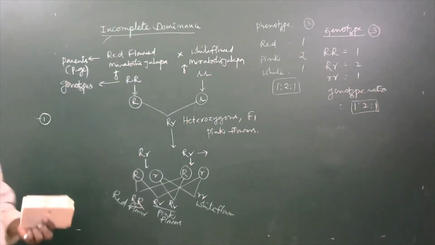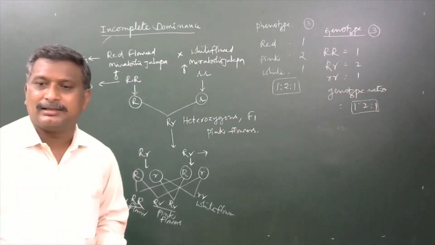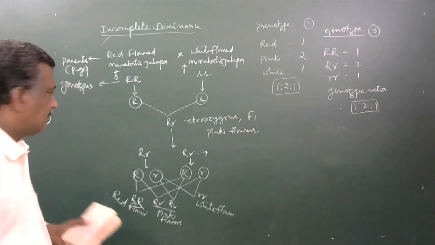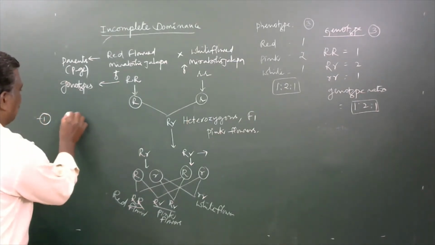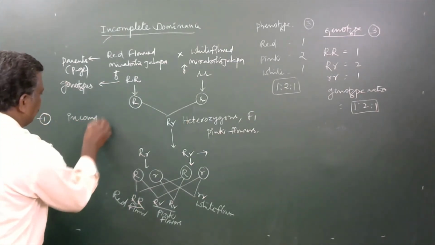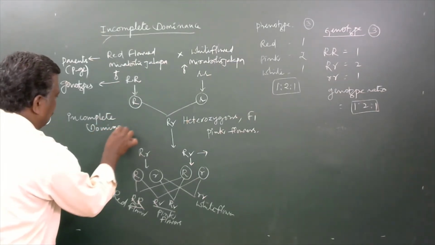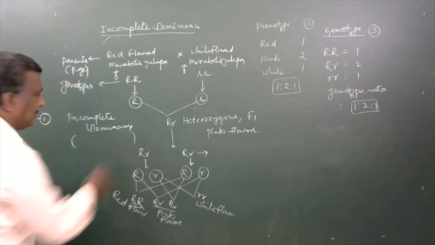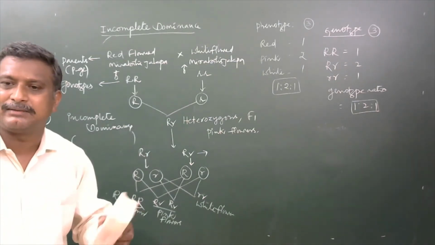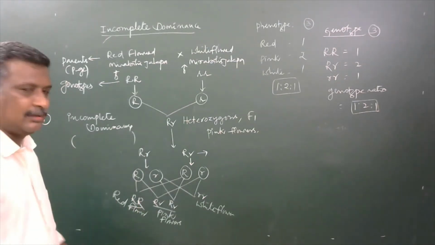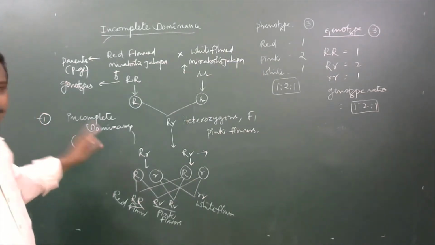One is incomplete dominance. It will be by mixing of red color with white color. It is said to be incomplete dominance.